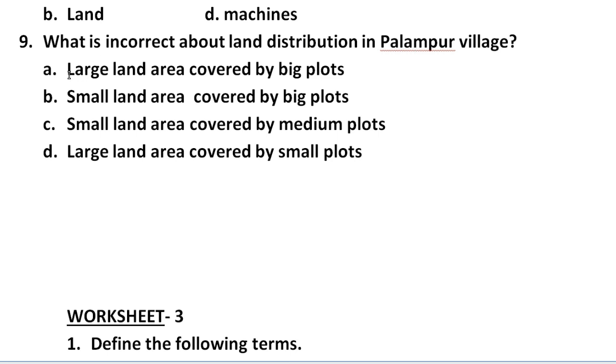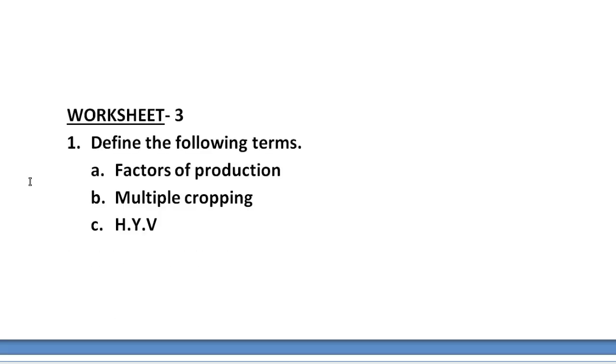Question number 9 we have, what is incorrect about land distribution in Palampur village? So here we have A, large land area covered by big plots, B. Small land area covered by big plots, C. Small land area covered by medium plots, and D. Large land area covered by small plots. So try to do all these 9 questions. Now move to worksheet 3.